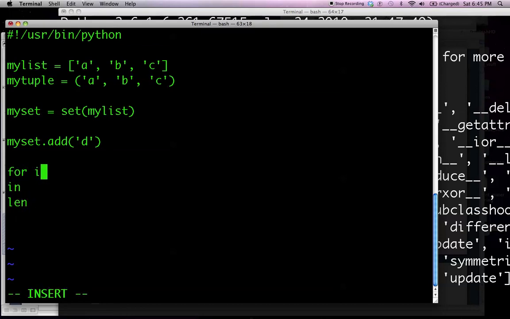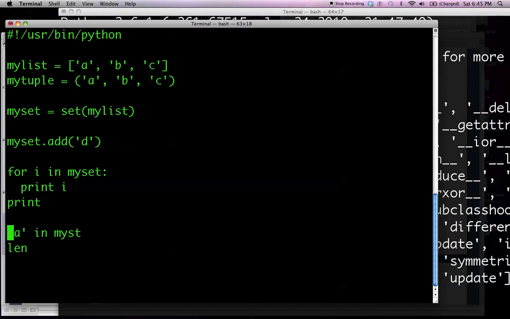So we can say for i in my set, print i. We can say, why don't we just say A in my set? Let's print that, print A in my set. And then another print statement, let's print len of my set.